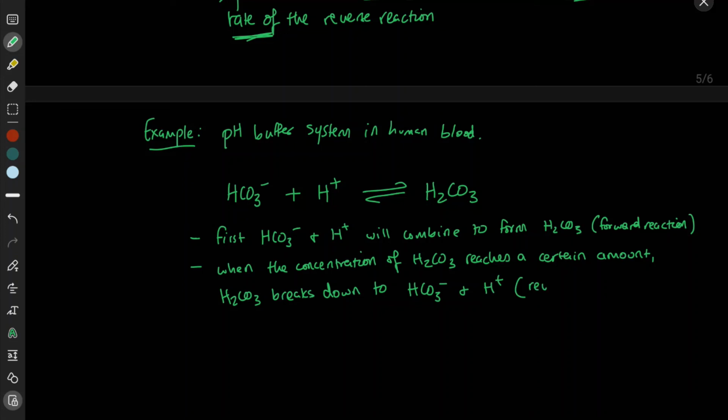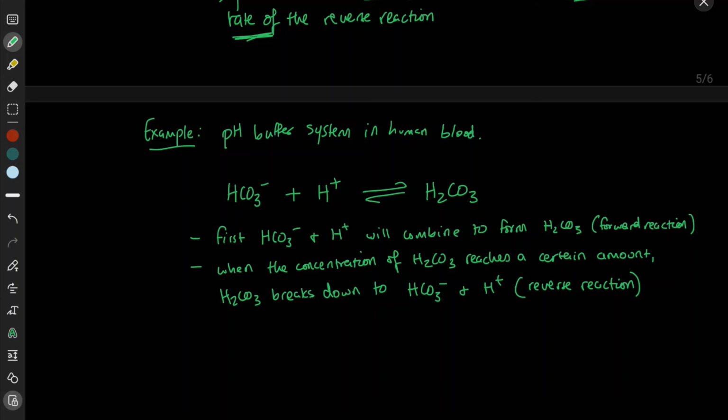And this is a reverse reaction. And again, this reverse reaction will proceed until the concentration of HCO3 minus and H plus gets to a point where they'll recombine to form H2CO3. So the two reactions will alternate until an equilibrium is finally reached.